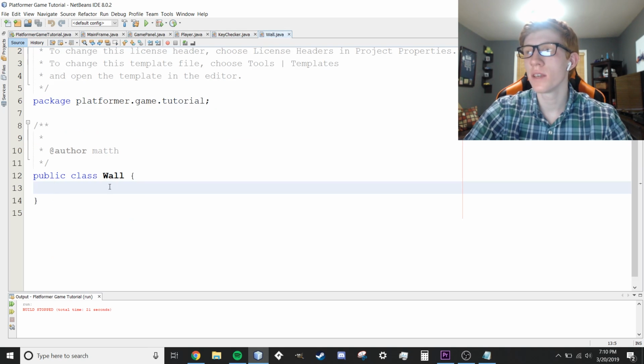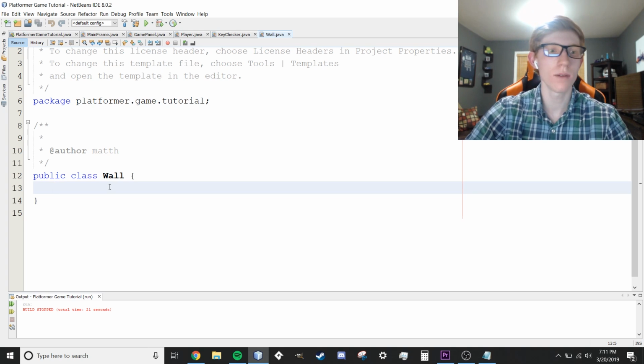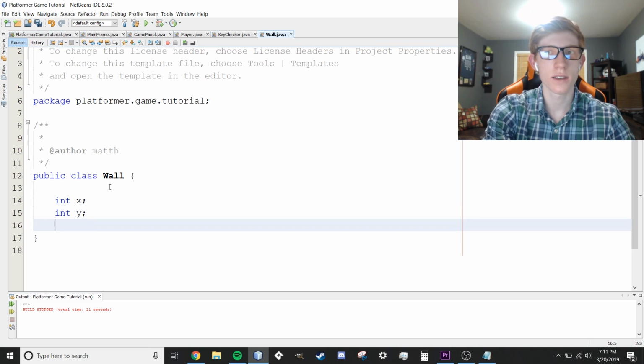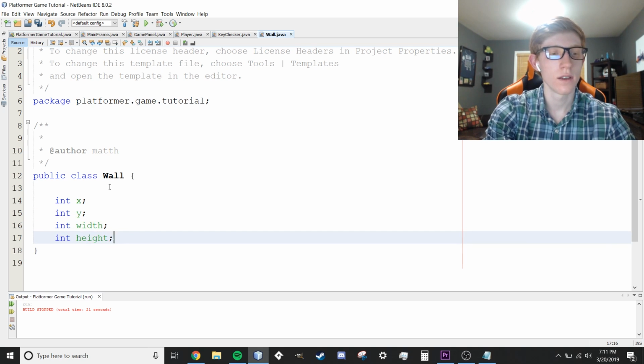We make the code a little bit larger here. There we go. Right now I'm creating one wall object, but you could create a bunch of different ones if you wanted to. This is going to be for collision checking, so the floor, the wall, the ceiling are all going to be within the wall object for right now. So within the wall object, we want to create a bunch of variables again: int x, int y, int width, and int height.